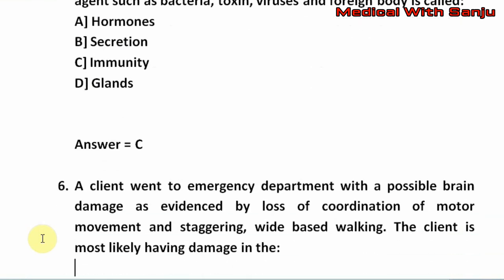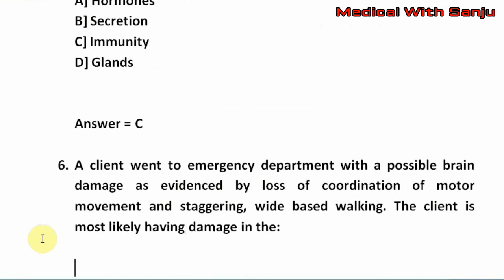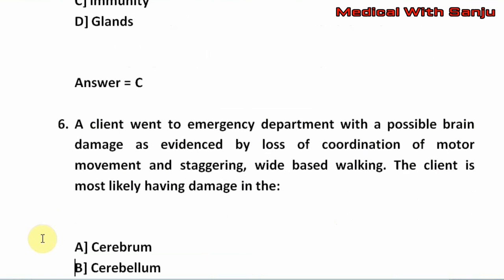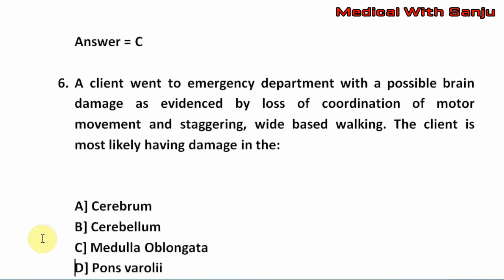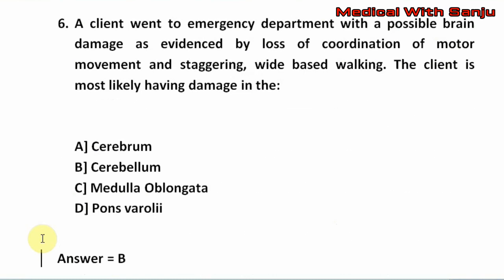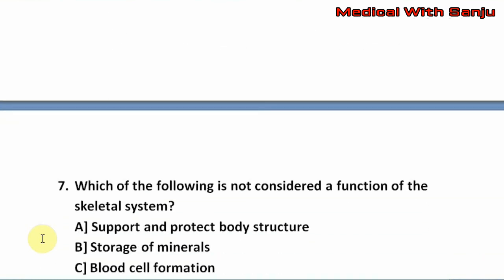Question number 6. A client went to the emergency department with possible brain damage as evidenced by loss of coordination of motor movement and staggering and wide-based walking. The client is most likely having damage in the option A, cerebrum. Option B, cerebellum. Option C, medulla oblongata. Option D, pons varolii. The right answer is option B, that is cerebellum.